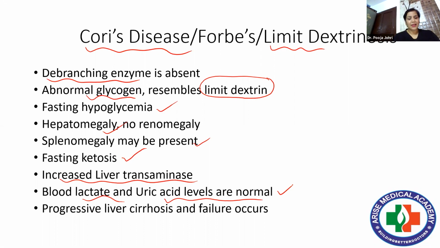Right? And obviously, limit dextrins accumulate, which can lead to progressive liver cirrhosis and failure. So this is Cori's disease. In other words, just remember the mnemonic here, physics chemistry. So it is type 3. This is how you have to remember.